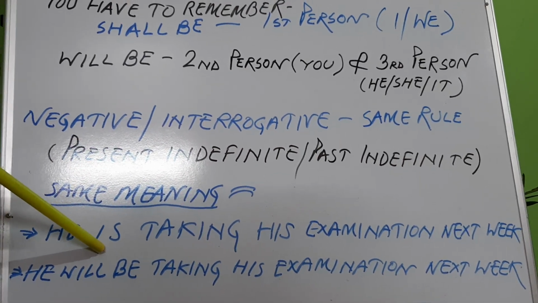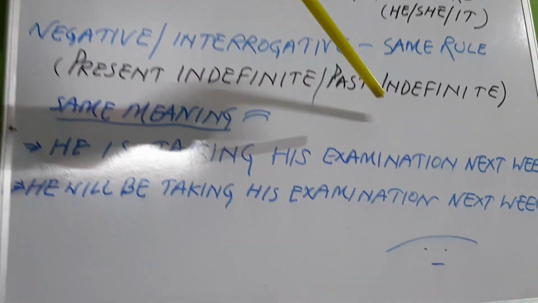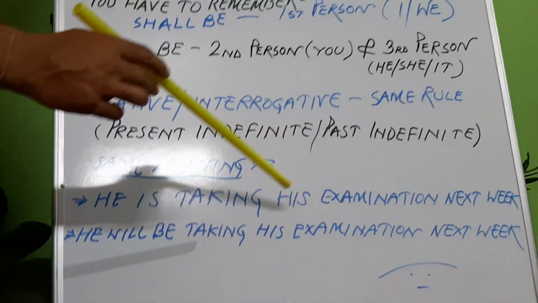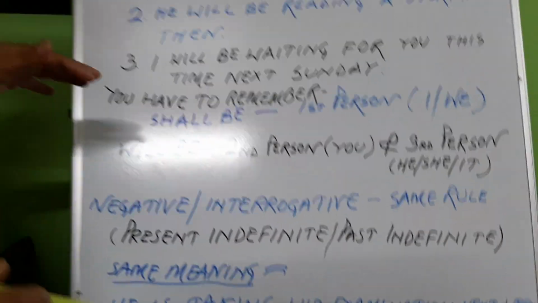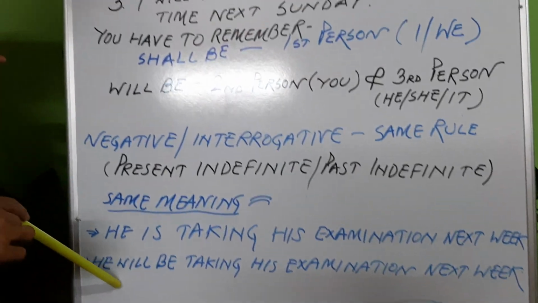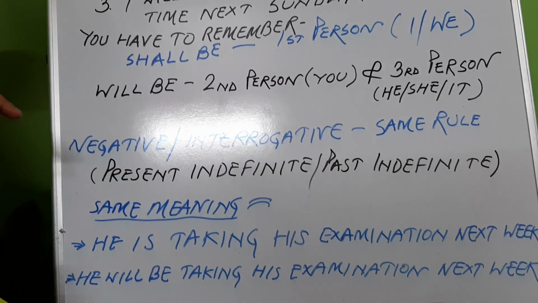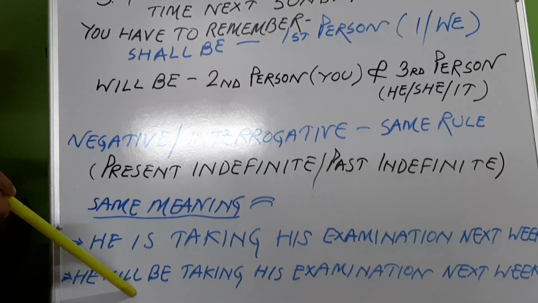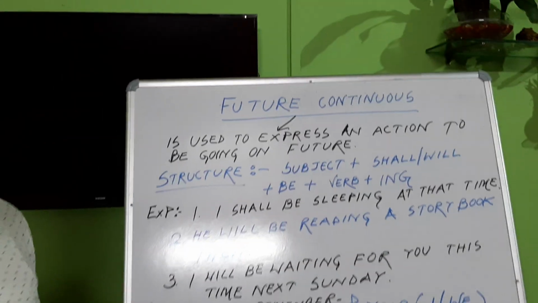That means the structure of the sentence is present continuous tense, but it means future. So sometimes the present continuous tense can also express the meaning of future. Next one is this one. He will be taking his examination next week. This sentence's meaning is future, and the sentence is also in future continuous tense.